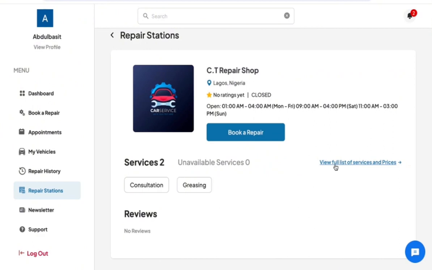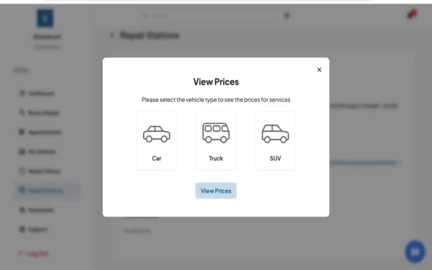You can view the full list of services this repair station offers and at various prices. By clicking on the list, you are asked to select the vehicle type you want to see the prices for. Today we are going to see the prices for a truck. Click on view prices.